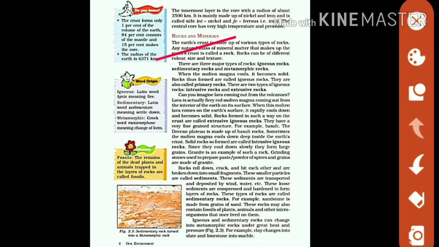Now our next point in this chapter is rocks and minerals. As the crust is made up of the hard surface of rocks, first of all, what are rocks? Rocks are the dense mass of minerals. When different minerals get together and form a dense mass, it becomes rocks. And rocks can be of different color, size and texture also.